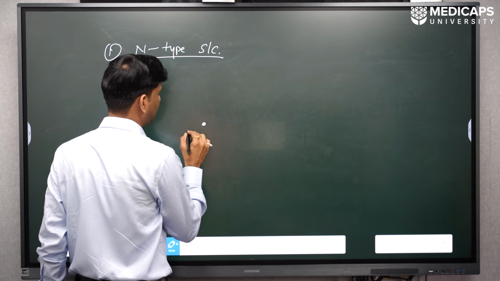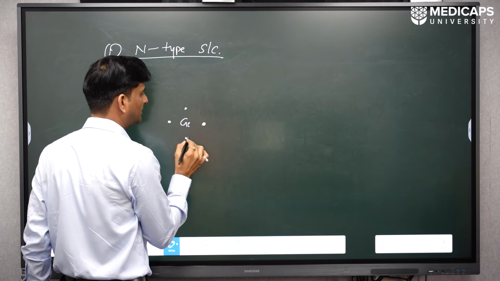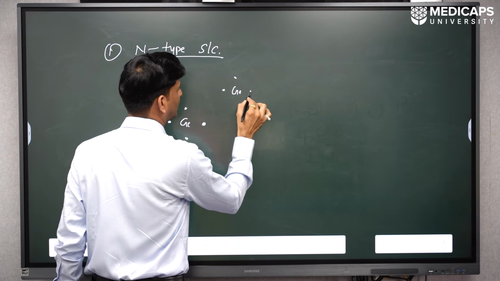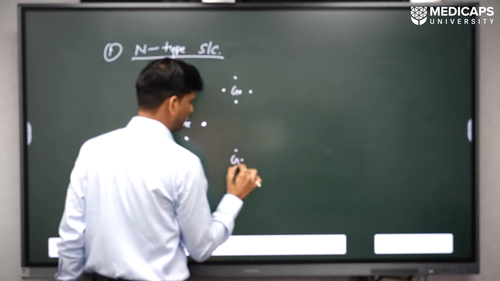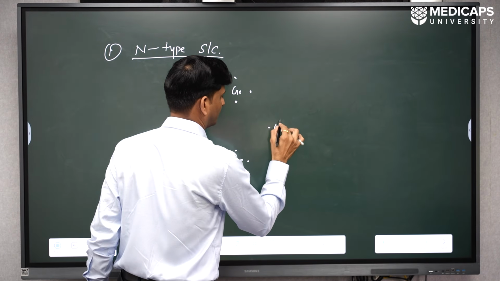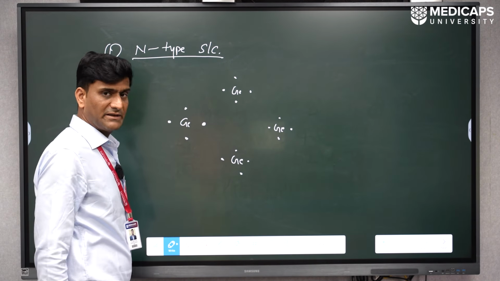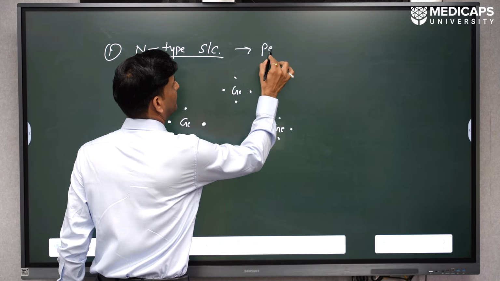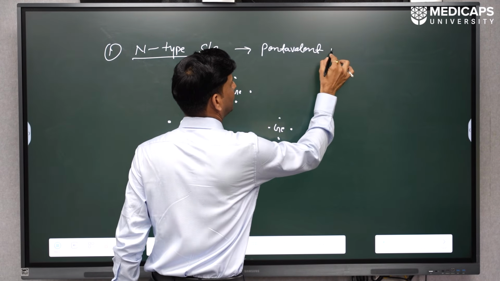Suppose we have germanium as a pure or intrinsic semiconductor. The outermost shell of germanium has 4 electrons. To make it an N-type semiconductor, we dope it with a pentavalent impurity.